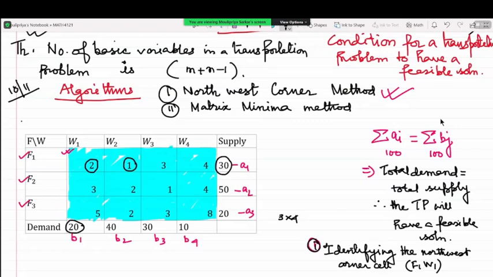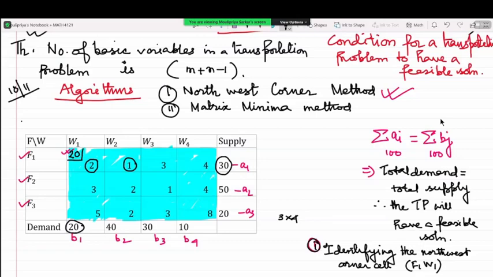F1 can supply 30 units. W1 has a demand of 20 units. So we can basically transport 20 units from F1 to W1. Are we clear with this?